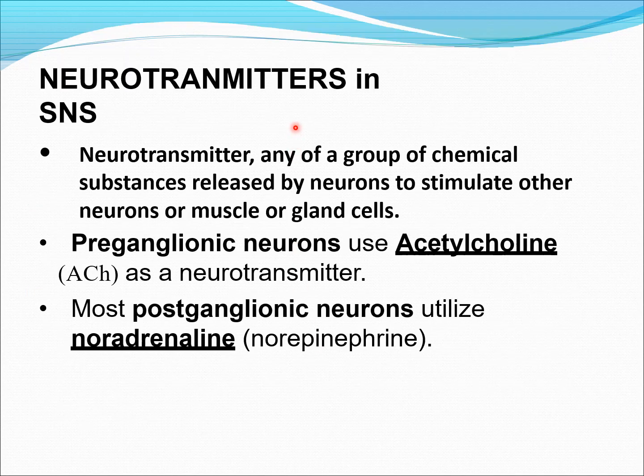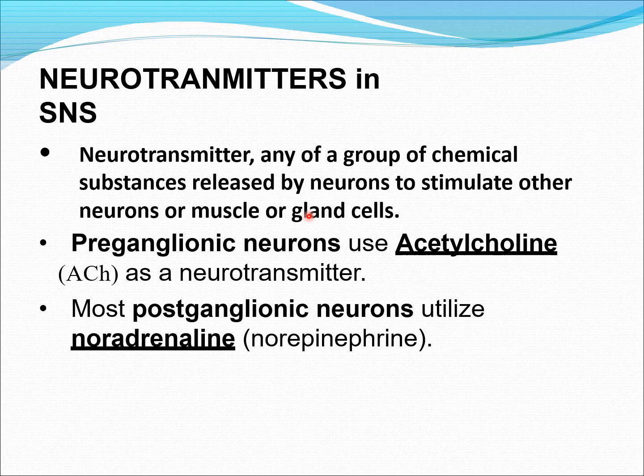Now let us see about the neurotransmitters in both the sympathetic and parasympathetic division. First, we will see the neurotransmitters in the sympathetic nervous system. What is a neurotransmitter? It is a group of chemicals. They are released by the neurons. These chemicals stimulate other neuron, muscle or gland to have a response.